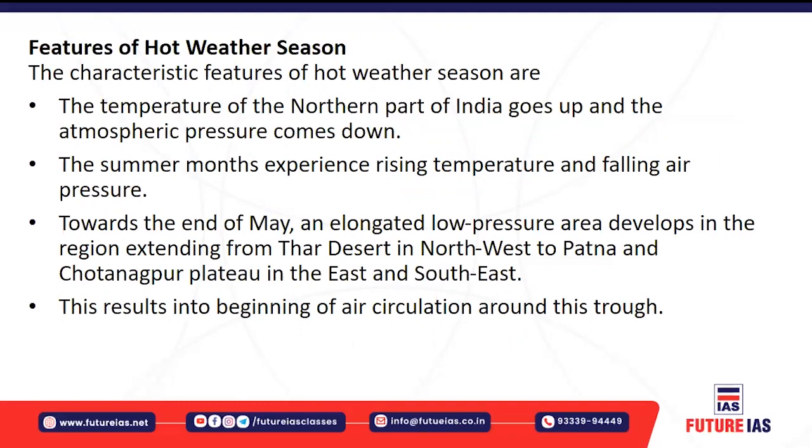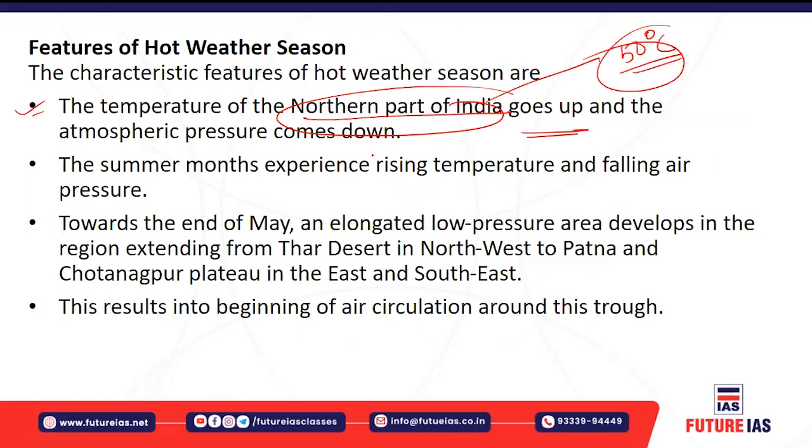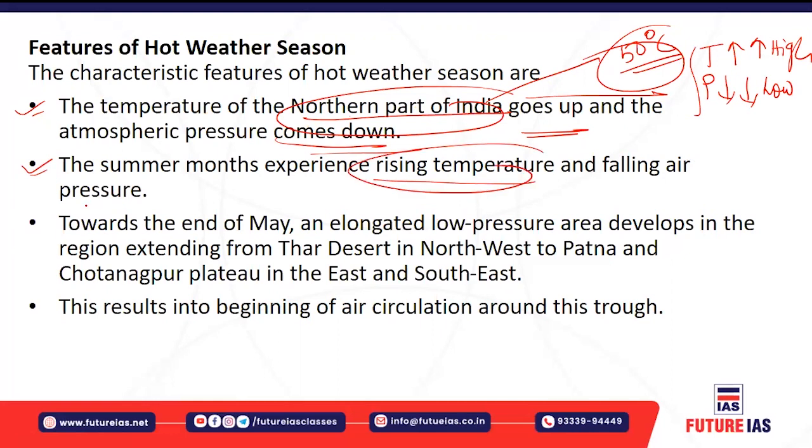Now let's understand the features of the hot weather season. The most important characteristic feature is that the temperature of the northern part of India goes up, right? This temperature goes up to 50 degrees Celsius. And since temperature remains very high, the atmospheric pressure remains very low. Basically here in the northern part of India. The summer months also experience rising temperature and falling air pressure. So temperature and pressure have an inverse relationship: high temperature, low pressure; low temperature, high pressure.